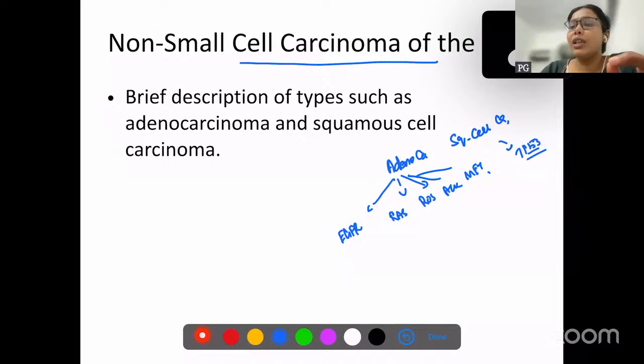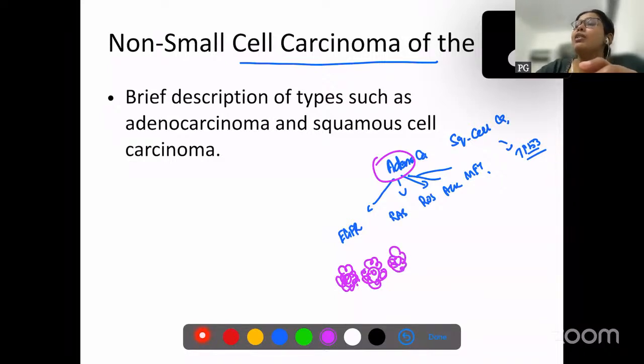Now we can discuss the morphology. Adeno, as the name says, this tumor will have gland formation, okay. Gland forming tumor is adenocarcinoma. Okay, squamous cell carcinoma, the morphology, you will have squamous pearls in well differentiated squamous cell carcinomas, and the squamous cells are going to be large, polygonal.